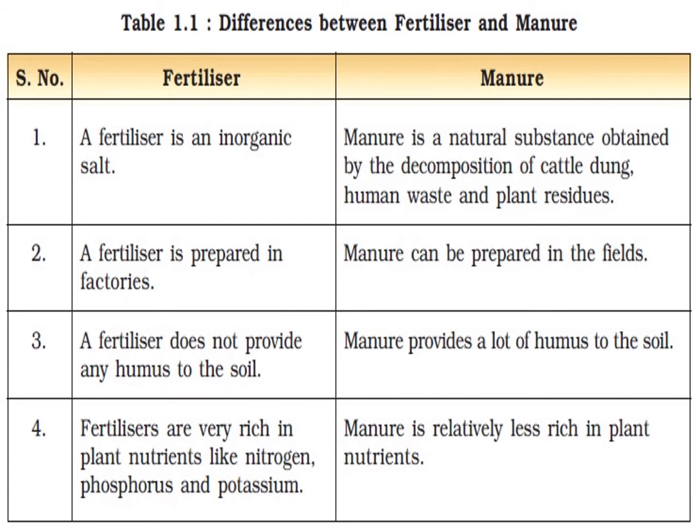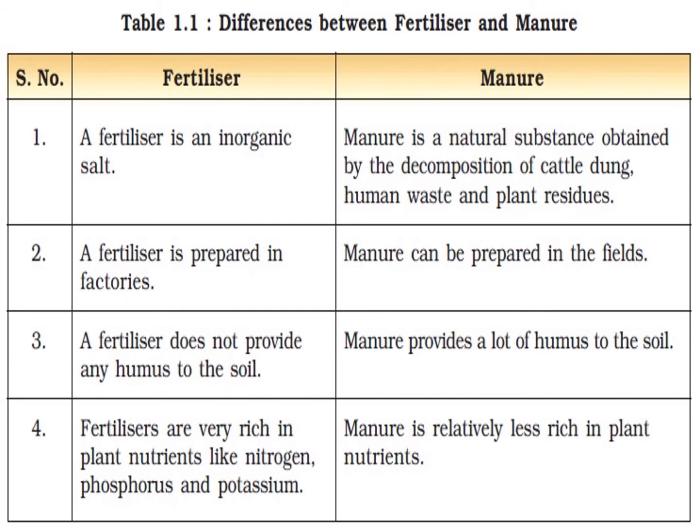On the other hand, manure is a natural substance obtained by the decomposition of cattle dung, human waste and plant residues. A fertilizer is prepared in factories. On the other hand, manure can be prepared in the fields.